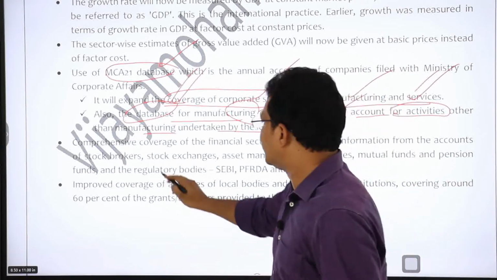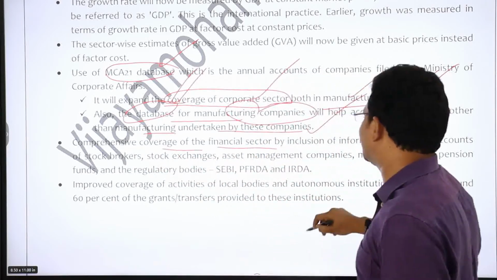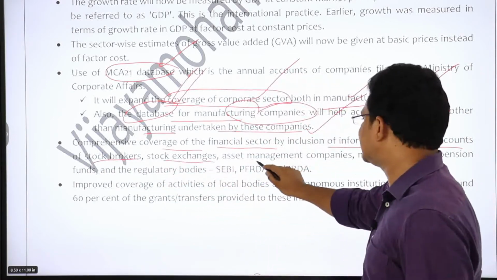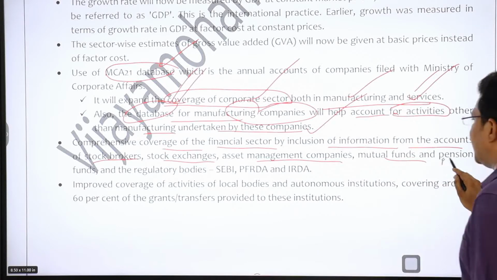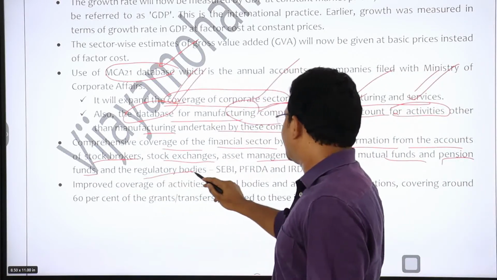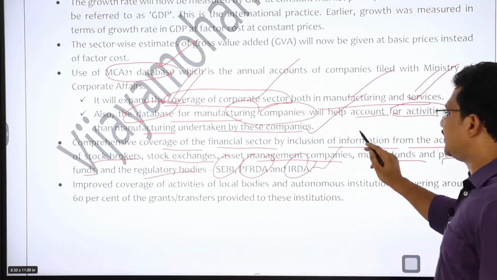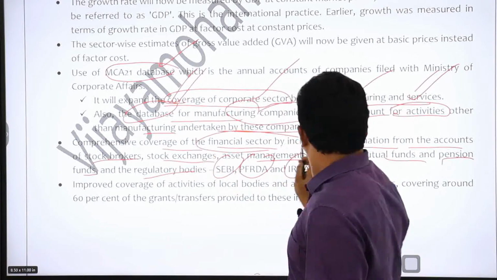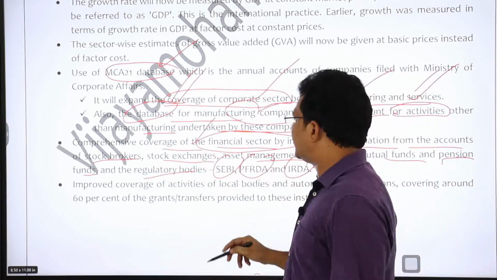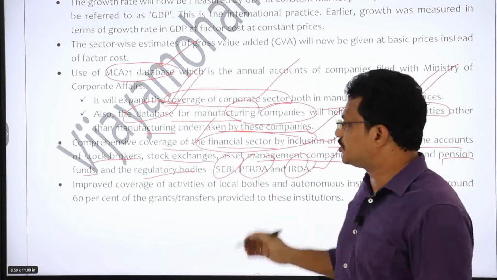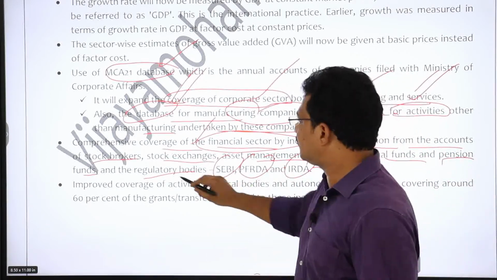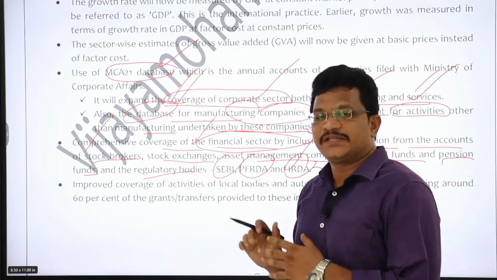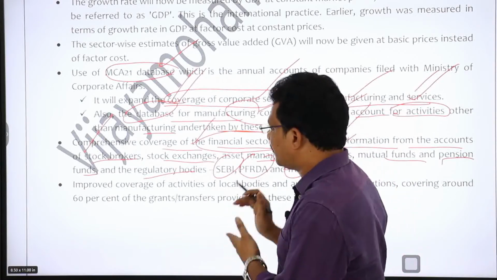Then comes comprehensive coverage of the financial sector by inclusion of information from the accounts of stockbrokers, stock exchanges, asset management companies, mutual funds and pension funds, and the regulatory bodies like SEBI, PFRDA and IRDA. Earlier the accounts of these regulators and other financial sector institutions had not been included. So with the inclusion of these institutions and the information of these regulatory bodies, the correct picture of economic activity can prevail, right?